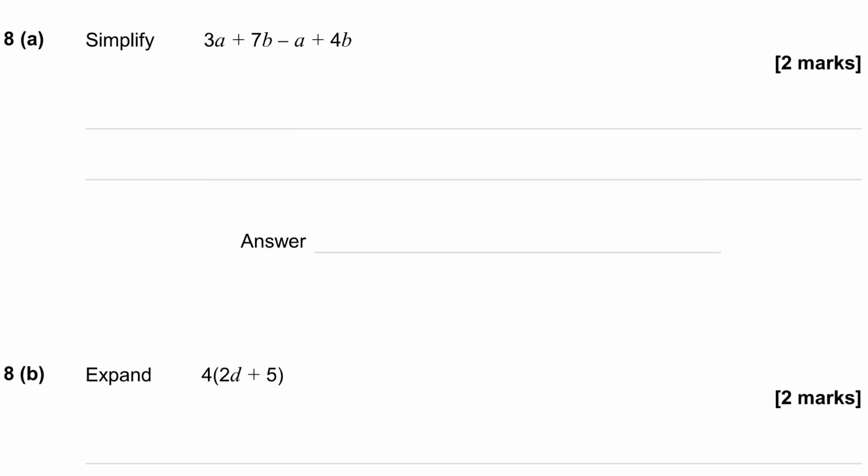Question 8a. Simplify 3a plus 7b minus a plus 4b. Okay, so we need to collect like terms. So we've got terms in a, 3a minus a, and we've got terms in b, plus 7b and plus 4b. Now notice when I highlight those I highlight the sign that goes in front of them because that is part of what we're doing, isn't it? So 3a subtract a is 2a, and 7b plus 4b is 11b. So we get 2a plus 11b.